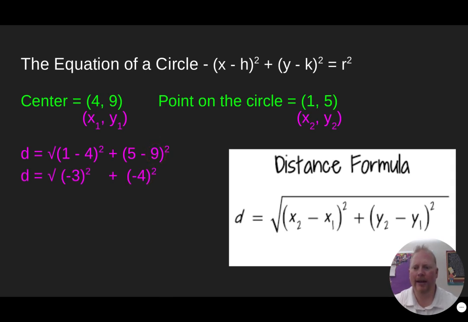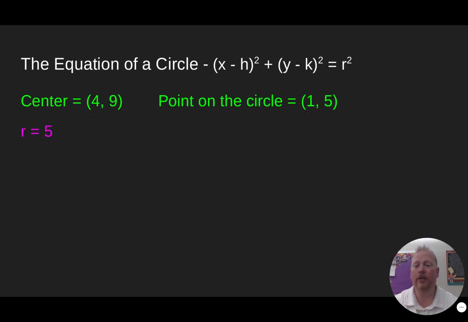And let's work that on out. When I subtract, I get negative 3 in the first set of parentheses and negative 4 in the second. Square those up. And remember, when you square a number, it always comes out positive. So negative 3 squared is not negative 9, it's positive 9. And then negative 4 squared is a positive 16. Add those two up, and I've got the square root of 25, which is 5. So I know the distance between those 2 points is 5, which means the radius is 5.